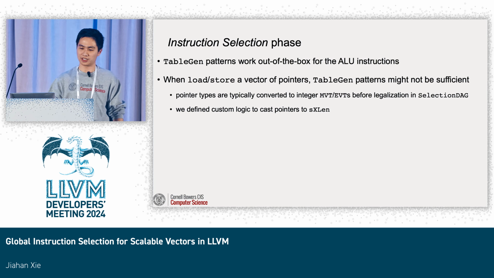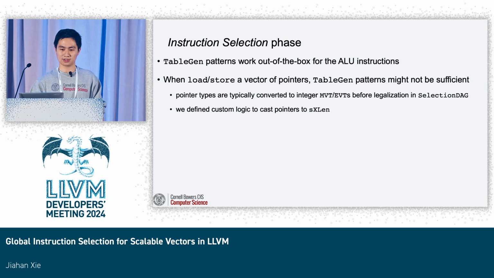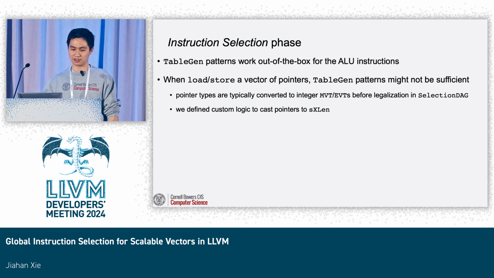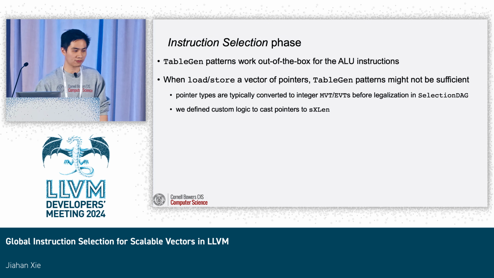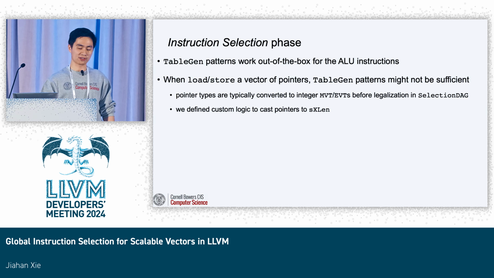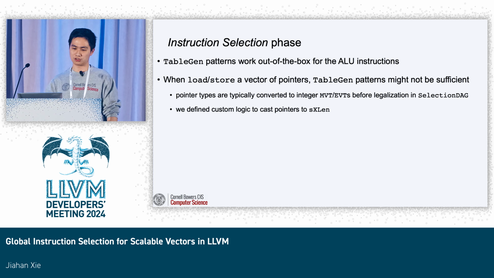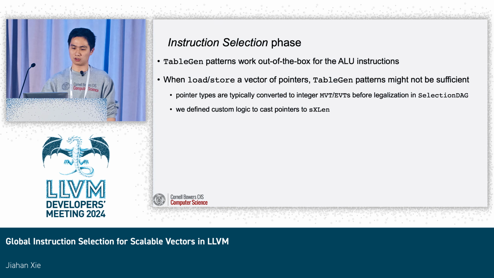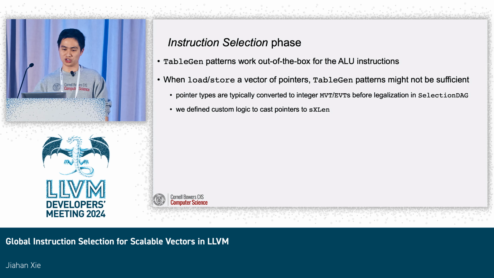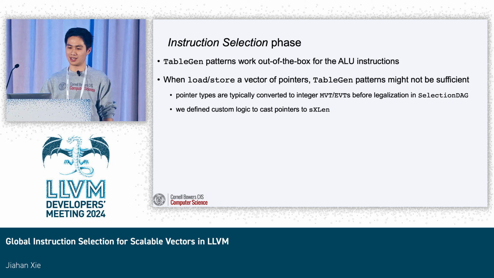And the final phase is the instruction select phase. For the ALU instructions, it's pretty straightforward. TableGen just works out of the box. That is great. But for load and store of a vector of pointers, it might not be sufficient. Because in SelectionDAG, pointer types are typically converted to an integer machine value type or extended value type before legalization. But in GISel, we need to define some custom logic to cast pointers to the SEW lane.